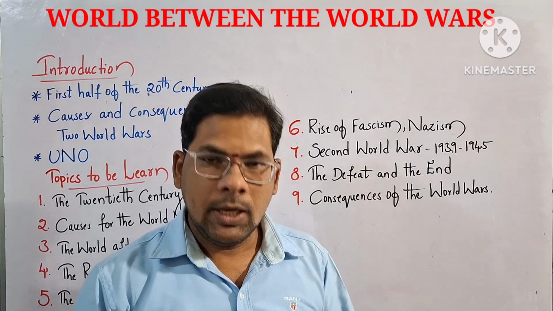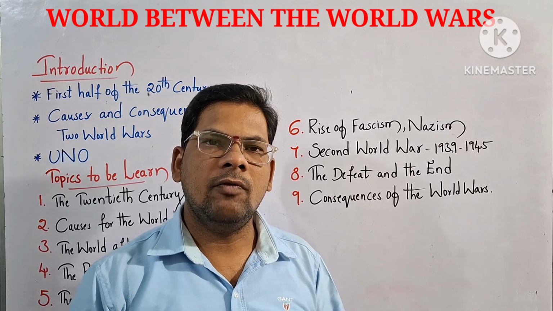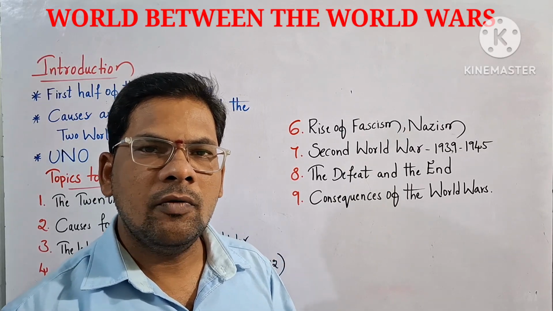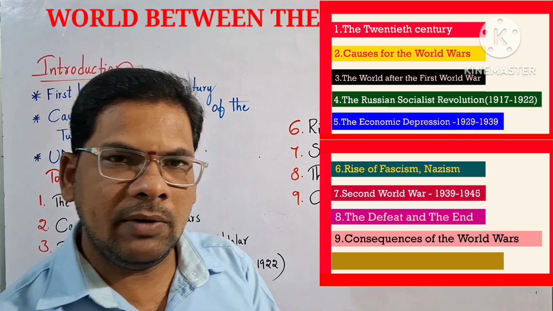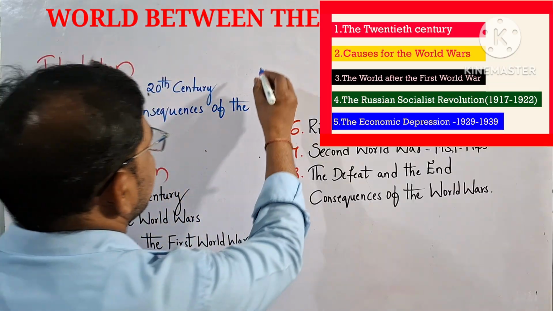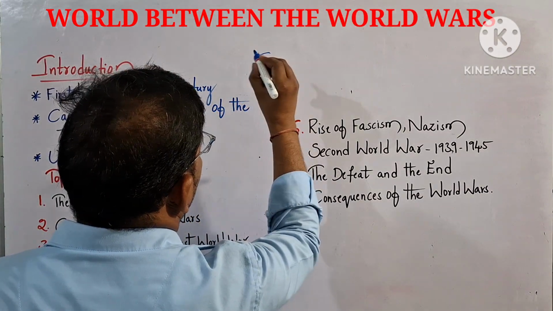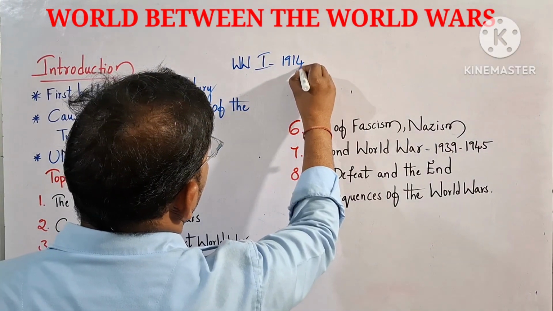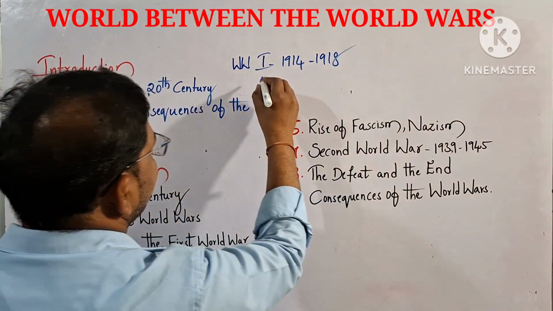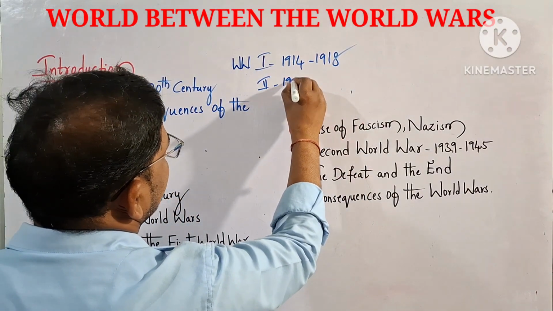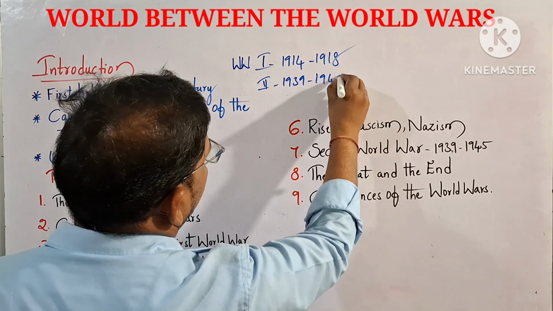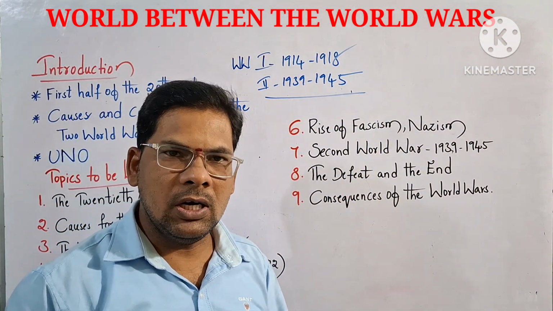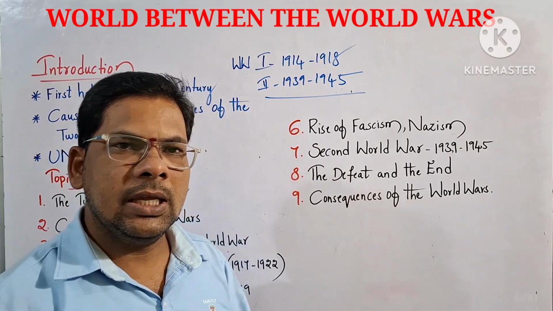Hi everyone. In this class, we are going to discuss one of the important chapters from history, that is the world between the world wars. Means World War One, from 1914 to 1918, and World War II, from 1939 to 1945. Between the two world wars, how was the world, that we are going to discuss in this lesson.